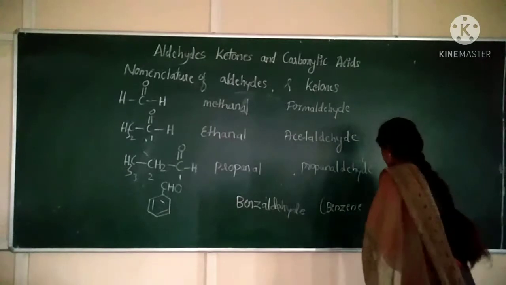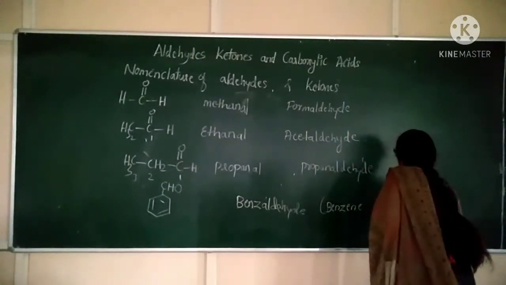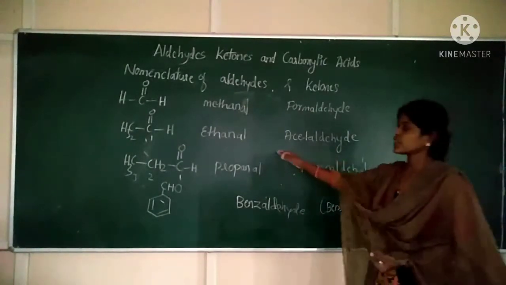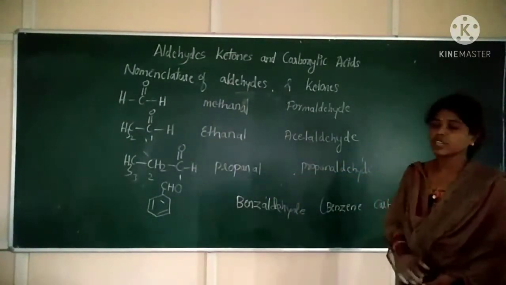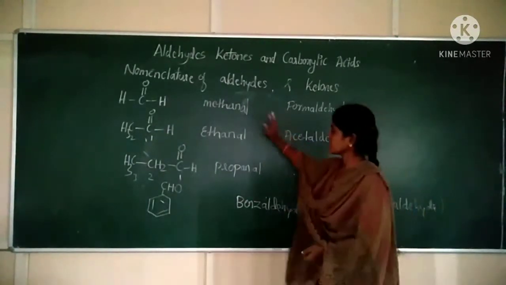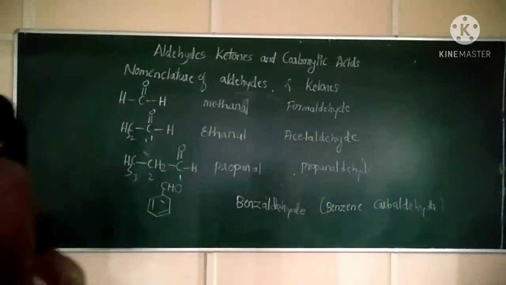So these are the names of some important compounds which are frequently used in this chapter. Methanal, propanal, and benzaldehyde.